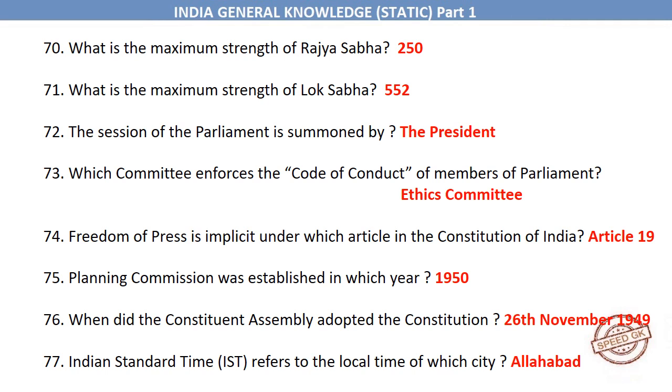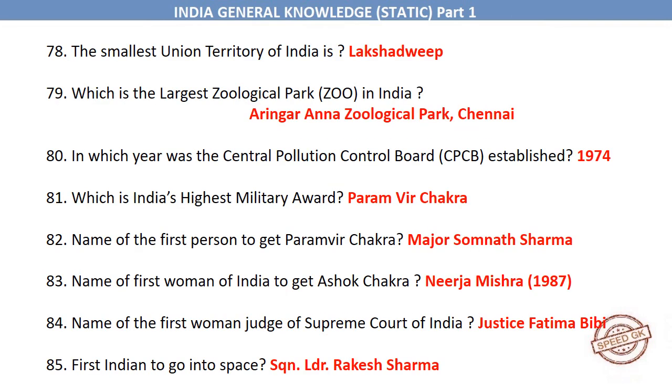1950. When did the Constituent Assembly adopt the Constitution? 26 November 1949. Indian Standard Time, IST, refers to the local time of which city? Allahabad. The smallest union territory of India is Lakshadweep. Which is the largest zoological park, zoo, in India? Aringar Anna Zoological Park, Chennai.